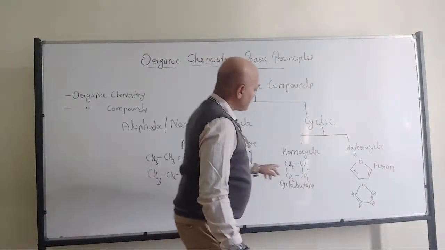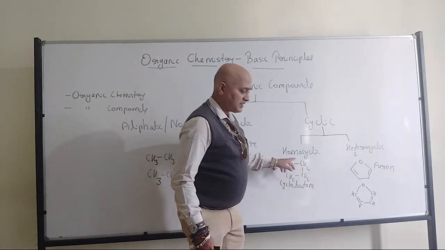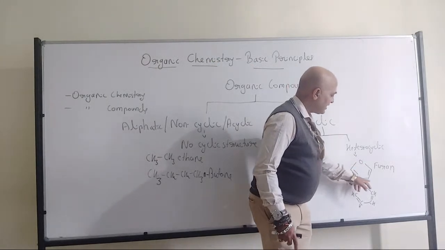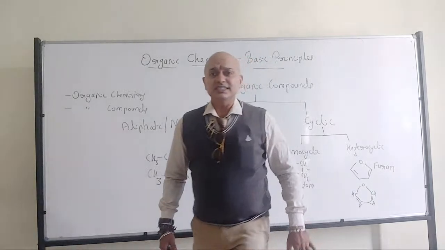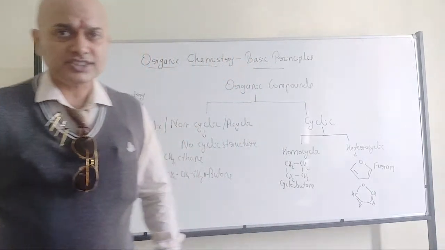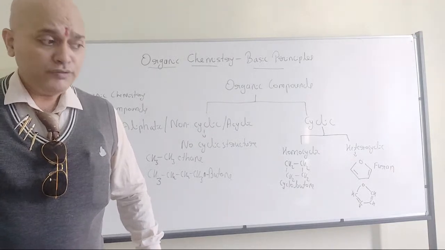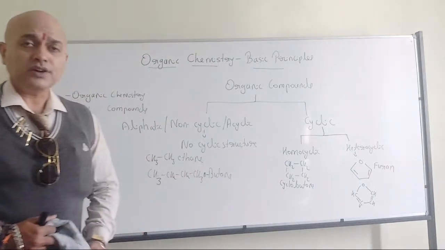In homocyclic, only carbons are linked with each other in the ring structure. In heterocyclic, along with the carbon, we have oxygen in the ring structure. Therefore, it is a heterocyclic compound. Which one? Furan. Like that, we have many other examples.